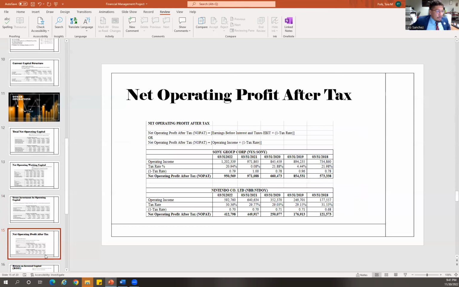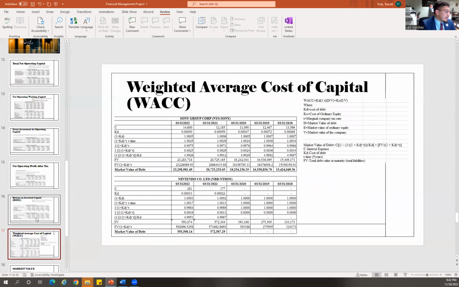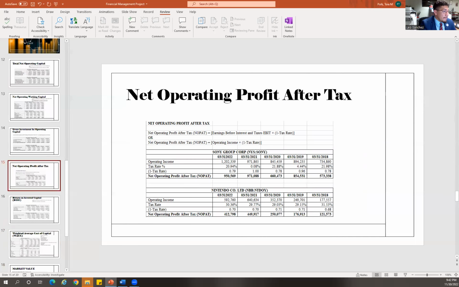And one of the things that we always have to consider is that taxation plays an important part in every company, because different types of taxation are in place, and in some cases it takes a bigger toll on the company.